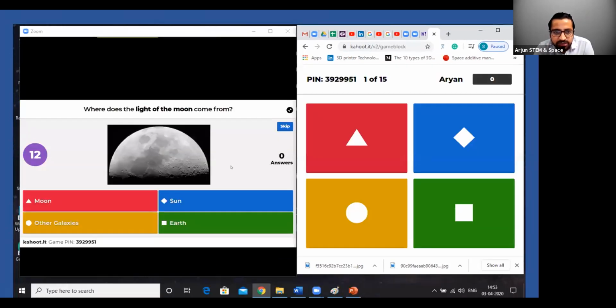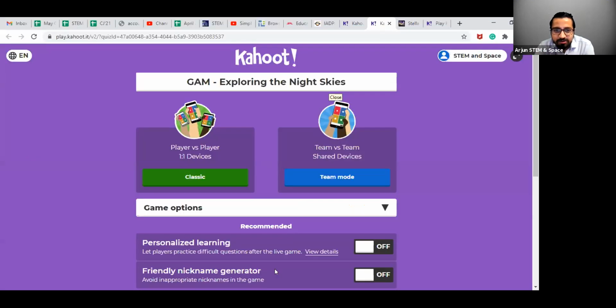So everybody, what you will find is that once you are on the Kahoot, the question will appear on your Zoom screen like this, but the options will be there on the second screen like this. So for this question, if the answer is sun, on the second device you won't see the option or the question. You will only see the blue icon. You have to click on that blue icon. That way you will have to play. I hope it is clear with you. Yes, Noel. Okay, great.